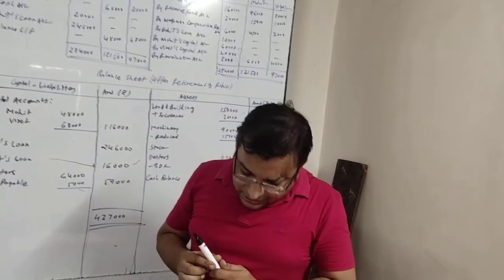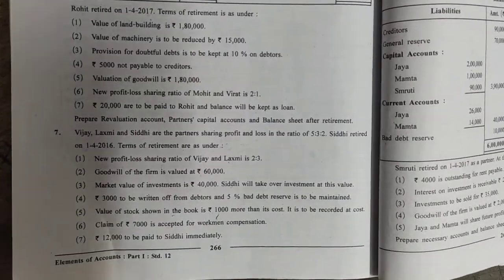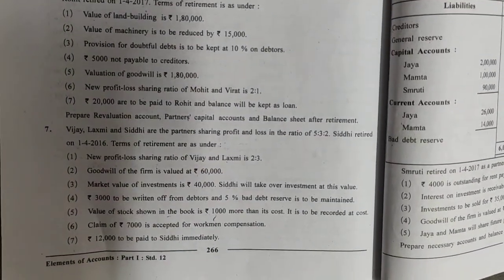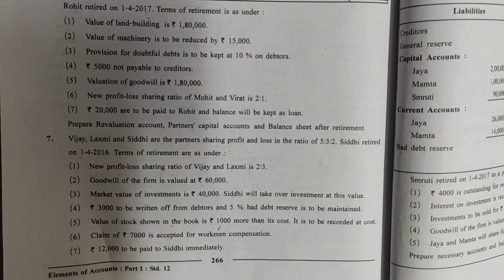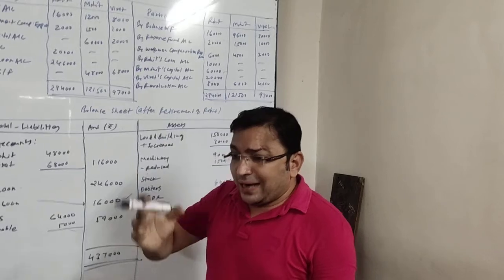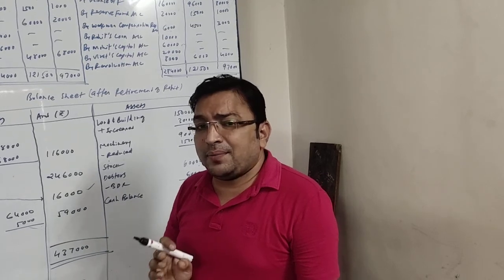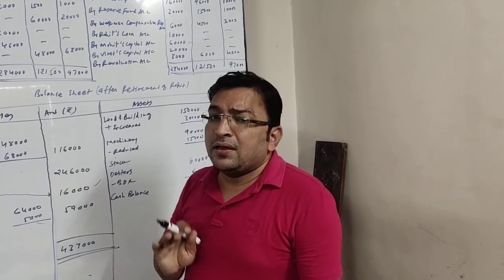Okay, now let's see the last adjustment. Last adjustment says rupees 20,000 are to be paid to Rohit and balance is to be kept as his loan. Friends, here they are talking about the settlement of the account of Rohit who is retiring. 20,000 amount is to be paid in cash and remaining amount is to be converted into his loan.